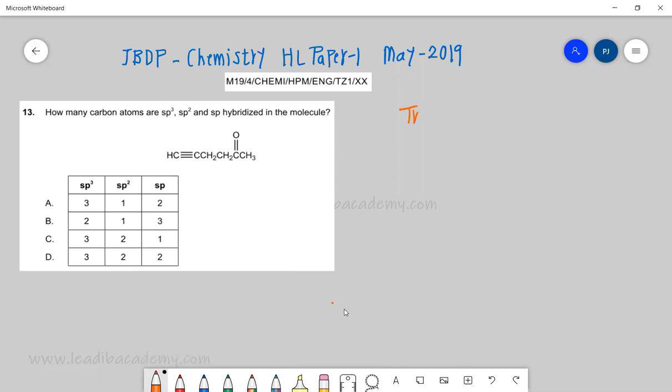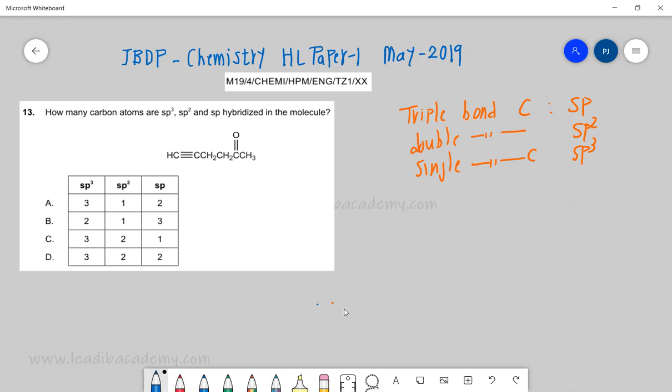If there is a triple bond carbon, it simply means sp; a double bond carbon is sp2, and a single bond carbon is sp3. Simple. So let's start counting.